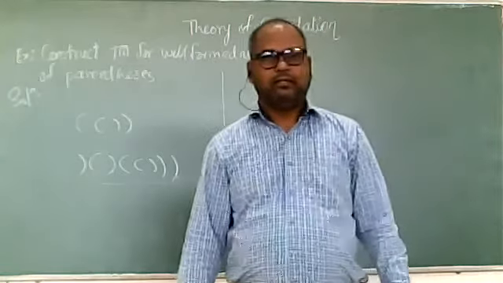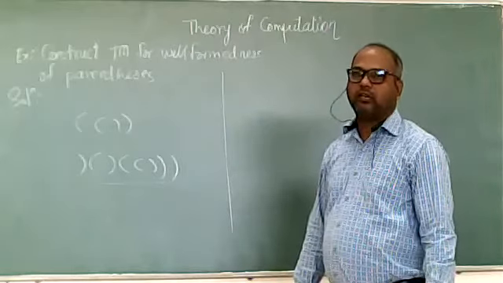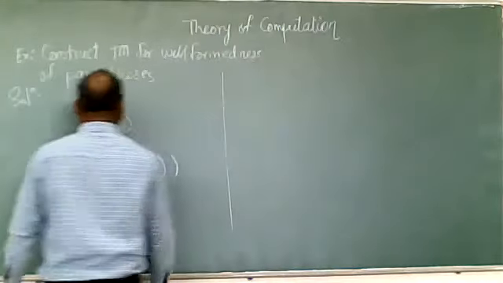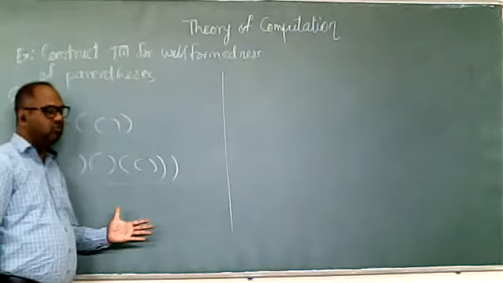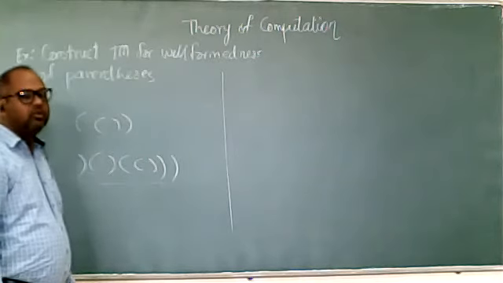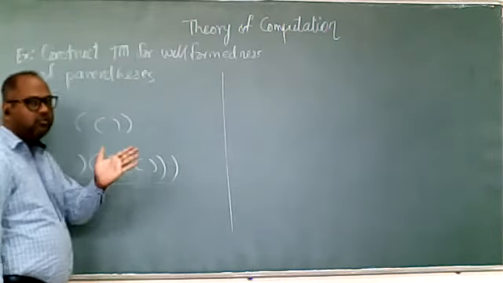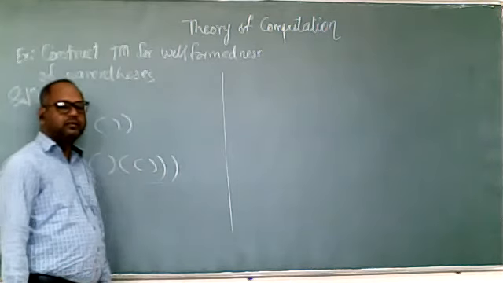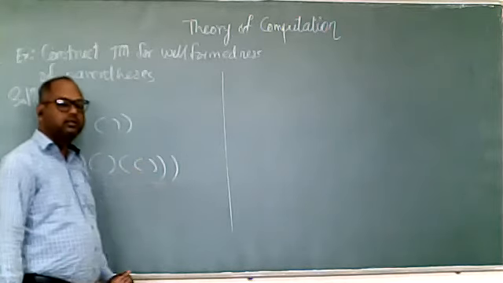How will we check whether the parenthesis is well formed? For every opening, there must be a closing parenthesis. Rather than checking opening first, while designing the Turing machine we'll first check for the closing bracket, and after that we'll find its equivalent opening bracket.